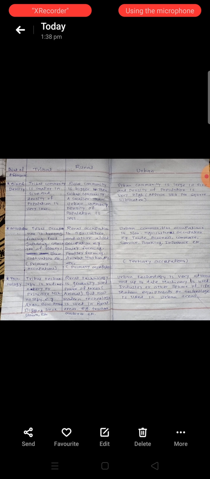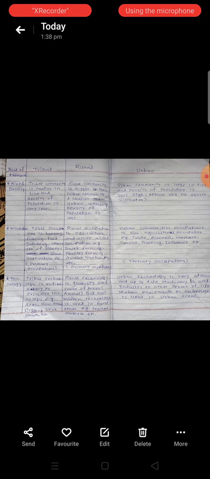For example, the first point of difference is size and density, meaning the size and density of tribal, rural and urban community. Then the second point of difference is occupation, the occupation of tribal, rural and urban community. Next point is technology: tribal technology, rural technology and urban technology.